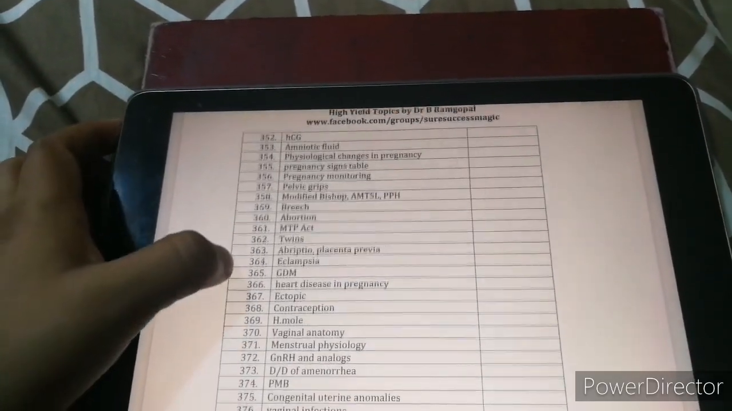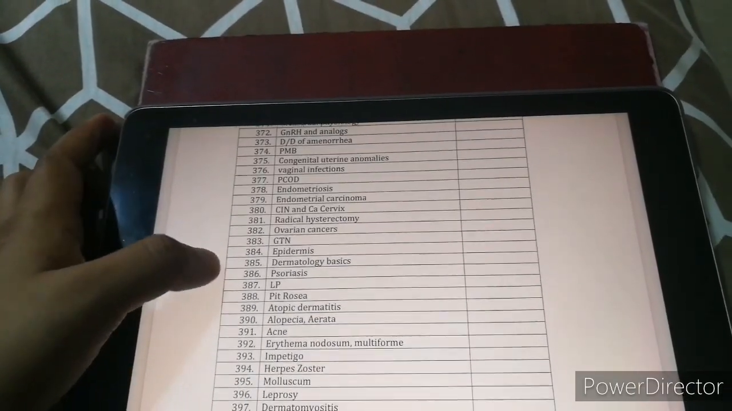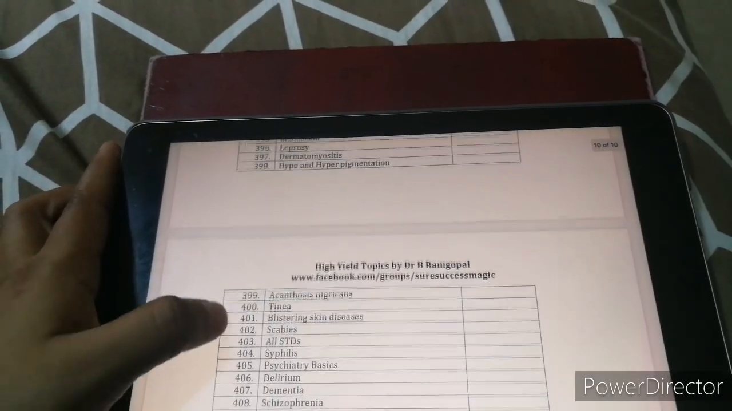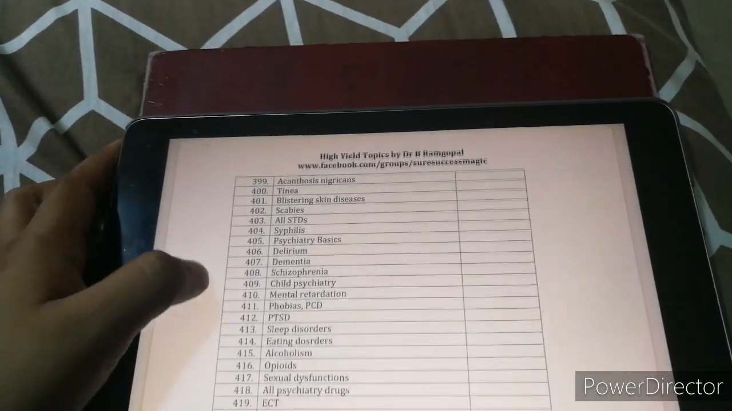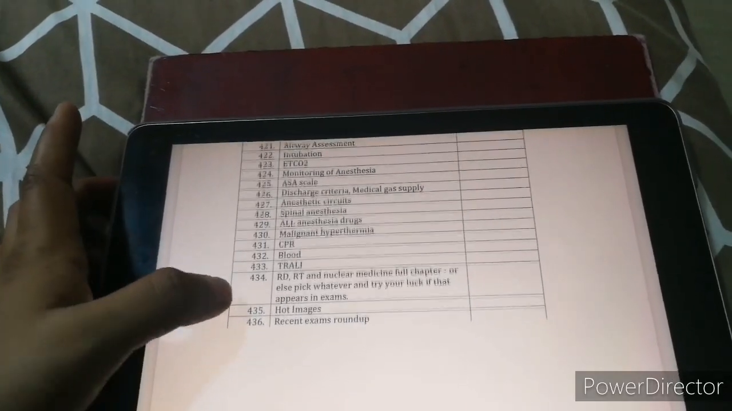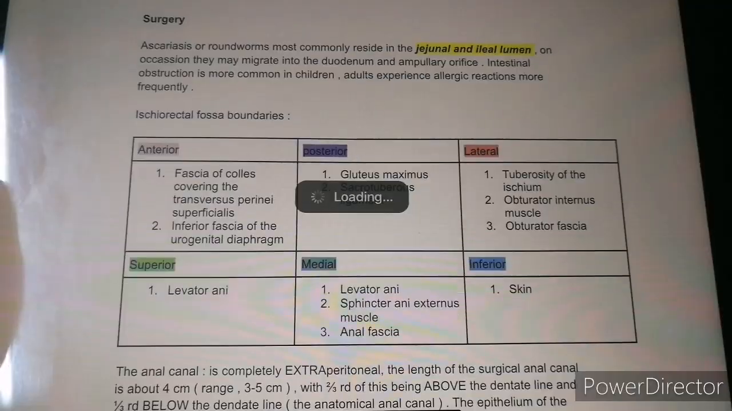I think you would want this, right? If it's not for FMG, maybe for NEET PG, I don't know, but I will provide you with the link of this. Yeah, so that's something which you could look at. Oh yeah, it's the end.